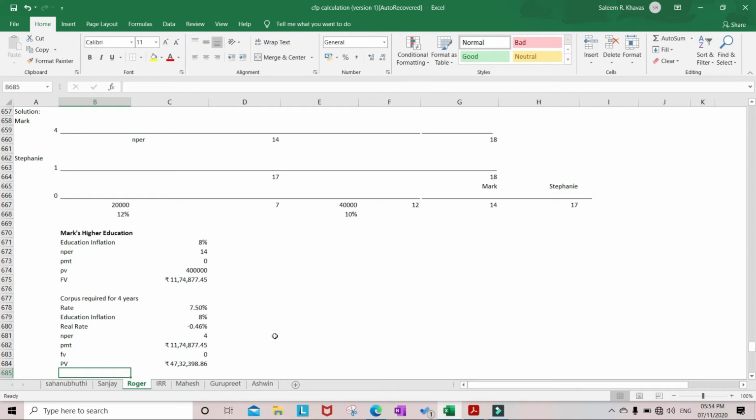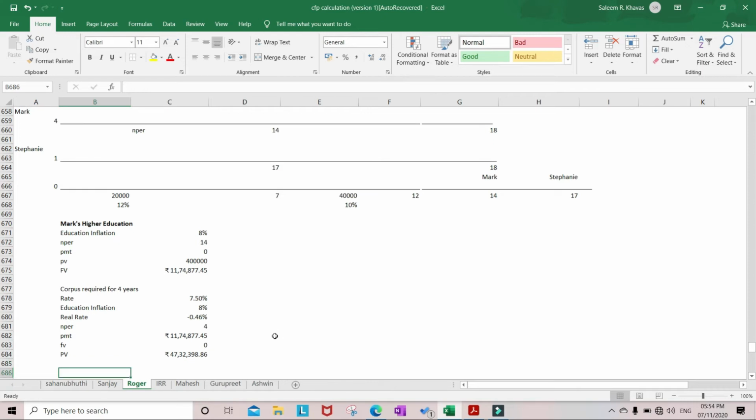But in the question they have asked to find out the corpus at the 12th year. That means we need to further discount it back, but we need it as on the 12th year, therefore discount back for another 2 years.